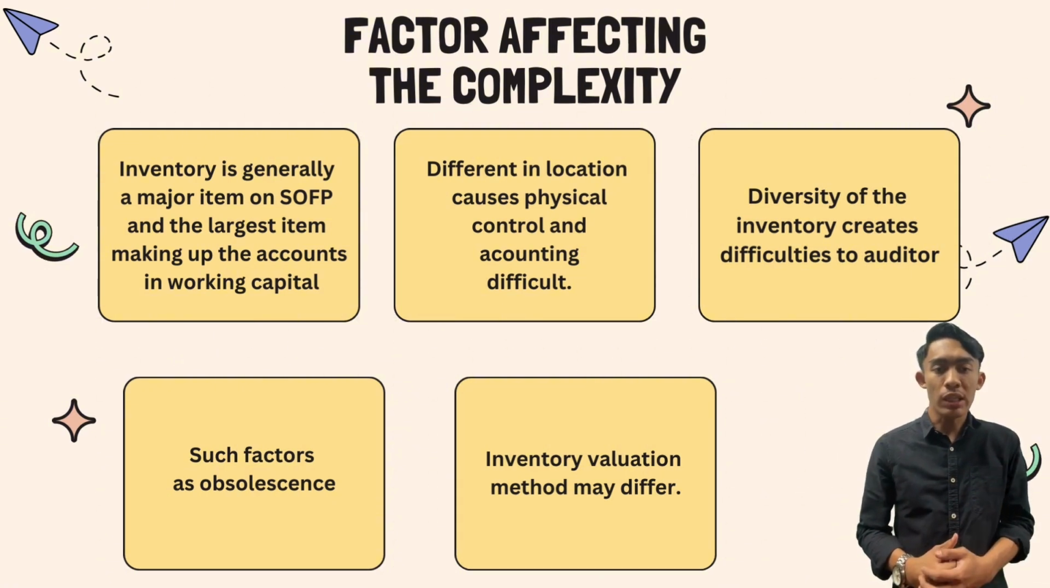Inventory is usually a major item on the SOFP and the largest component of working capital. This makes it crucial to get right. Different locations of inventory make physical control and counting difficult. It's challenging to ensure accuracy when inventory is spread across multiple sites.